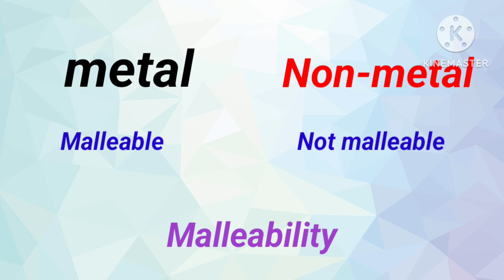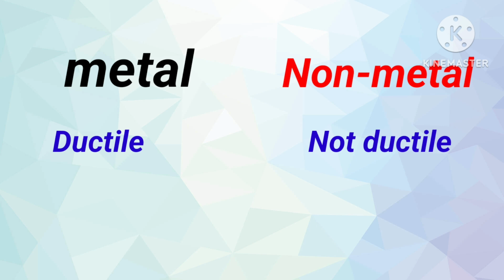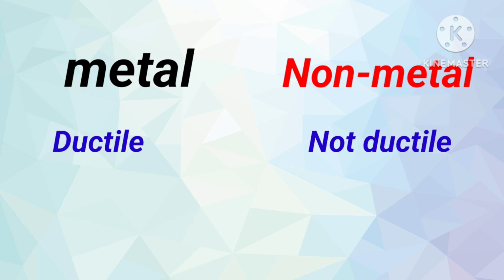Next statement is metals are malleable and non-metals are non-malleable. Based on the malleability, we could show that metals are malleable and the non-metals are not malleable. Non-metals cannot be converted into thin sheets. Ductility is also a property of the metals and not the non-metals. Of course, this is one of the most common differentiation questions.